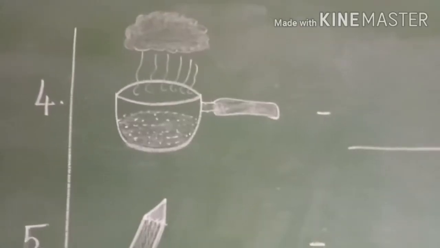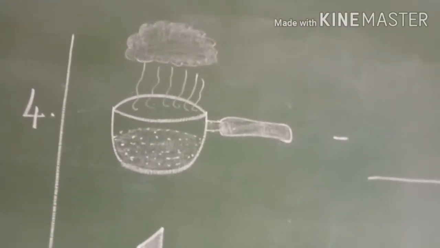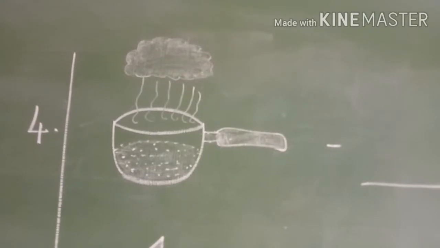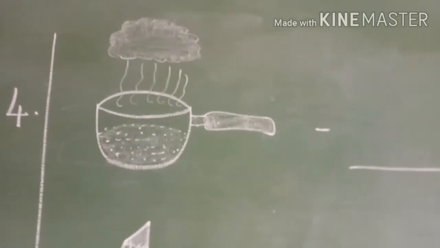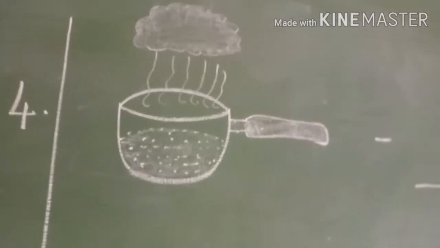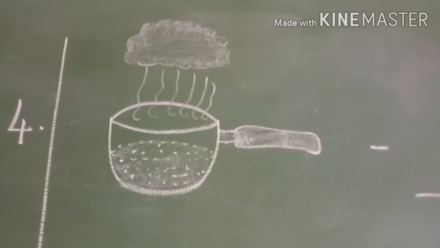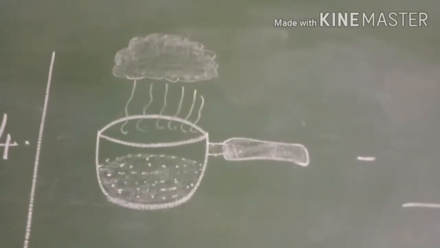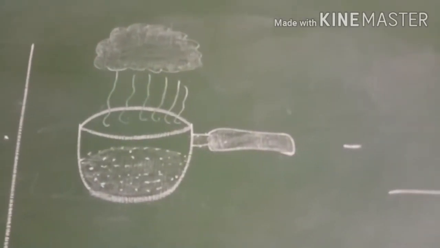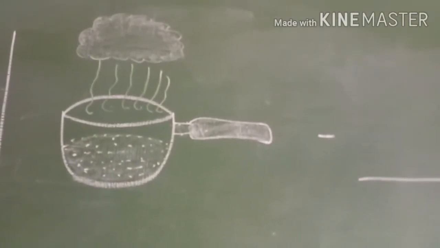Yes. Now listen the fourth picture. Can you guess what is it? See, the water is boiling and the vapor is coming out. So can you guess what picture is this?